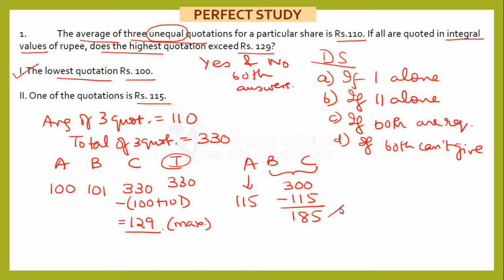Now this includes both B and C. Now in this, will any quotation exceed 129? Yes, possible. It may be equal, it may be less than 129, both may be less than 129. All possibilities are there. That's why statement 2 cannot give the answer. That means my answer is option A, only 1 alone. Let's move ahead.